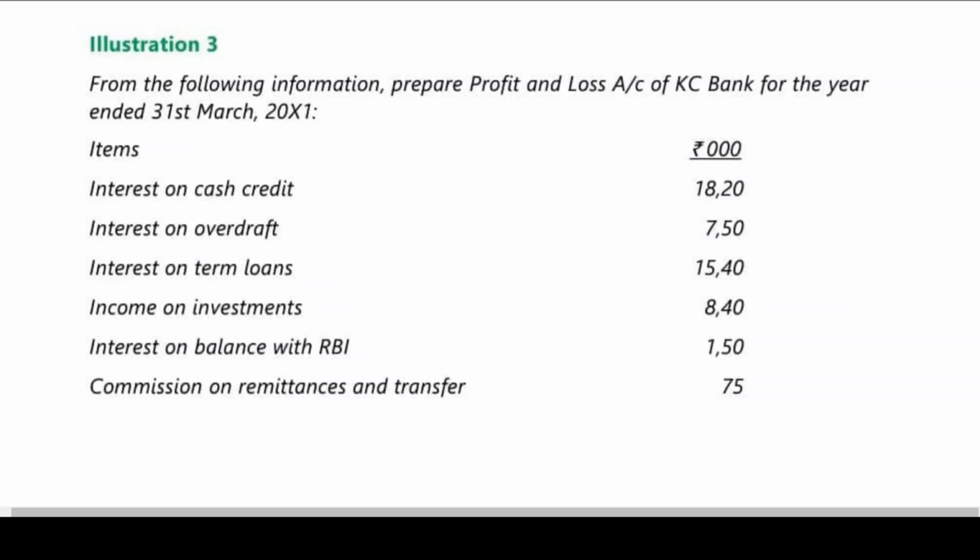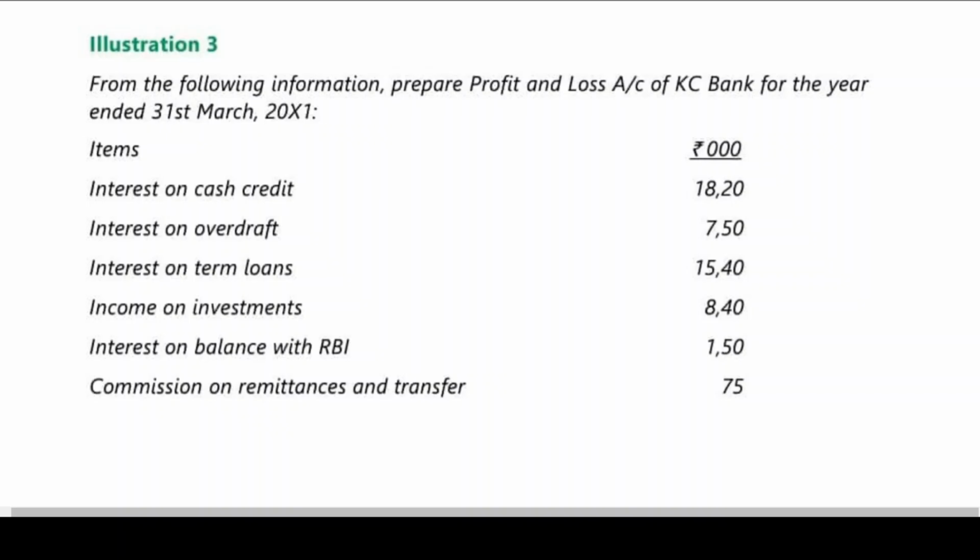Today, we will just have a discussion. You should be able to remember that. Interest on cash credit will go to schedule 13. Am I right? Because it is an income. The cash credit facility given by the bank, if you receive interest on that, it is an income. So is the case of interest on overdraft. That is also taken to schedule 13. Then we have interest on term loans. Interest on term loans also will go to schedule 13.